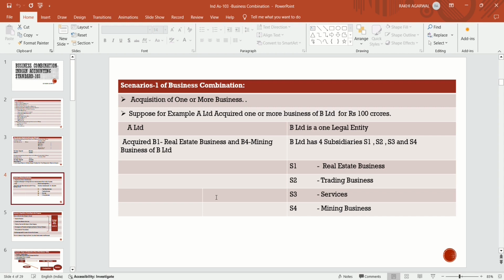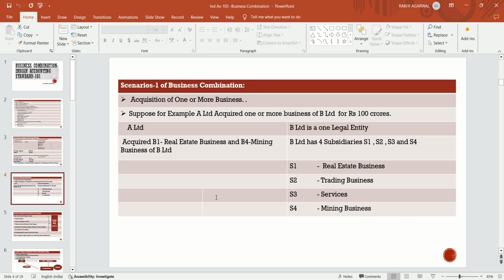Scenario 1 of business combination. We will discuss the different scenarios of business combination. In scenario 1, the acquisition of one or more businesses. If an entity acquires one or more businesses of an organization, then that is to be treated as a business combination. Suppose, for example, A Limited acquires one or more businesses of B Limited for rupees 100 crores.